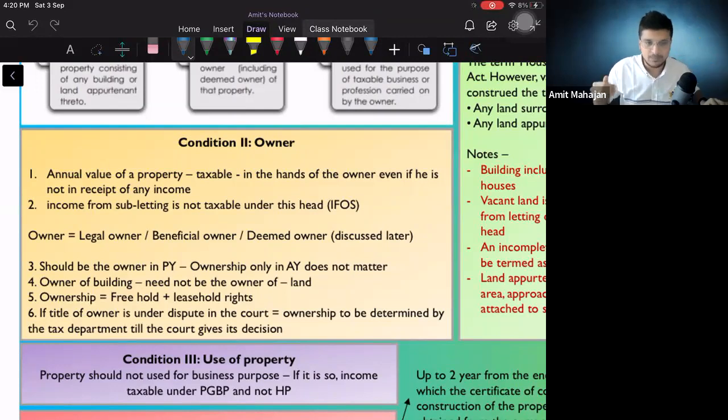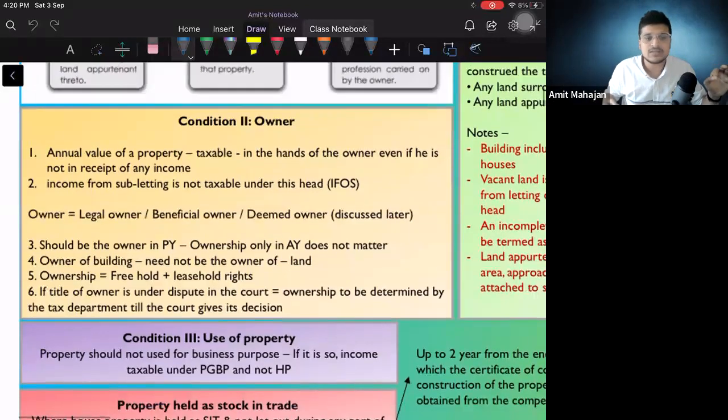He should be the owner in the previous year. Ownership only in the assessment year does not matter, which means the year in which I am receiving the income, I should be the owner of that particular building. In the next year, if I am not the owner, I will not be assessed for tax for that particular house property. Next point, owner of the building need not be the owner of the land. ठीक है, ownership, ये fifth point अभी के लिए ignore करना.